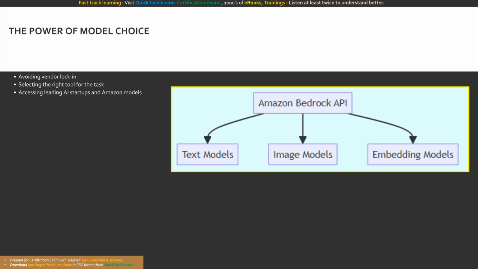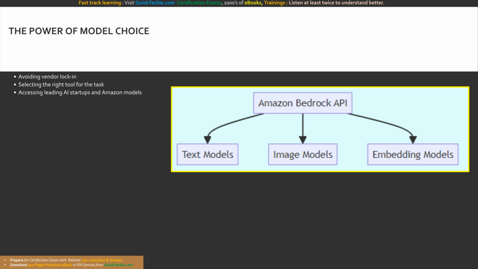Welcome back, everyone. In this module, we are embarking on a fascinating journey to survey the supported foundation model families available on Amazon Bedrock. One of the most powerful value propositions of Amazon Bedrock is that it does not lock you into a single proprietary model ecosystem. The artificial intelligence landscape is evolving at a breakneck pace. A model that represents the state of the art today might be surpassed by a competitor's model tomorrow. If you hard code your application to a single model provider, how can you stay competitive?